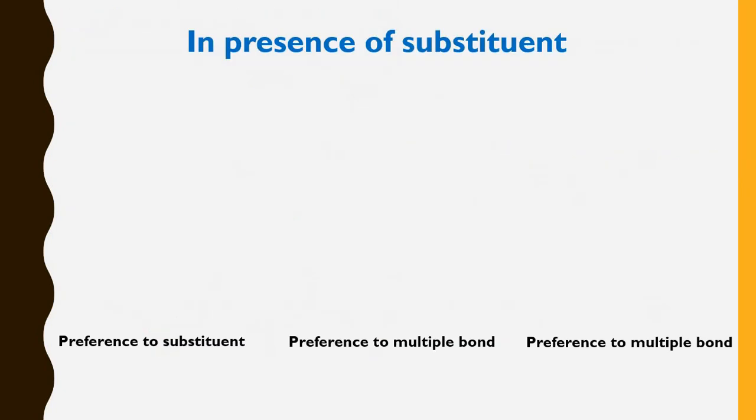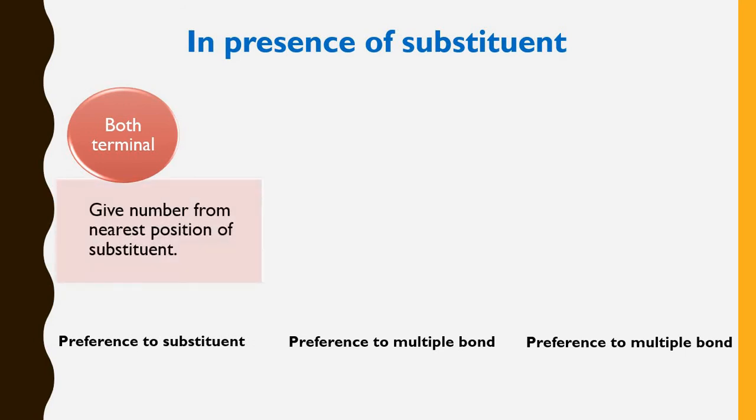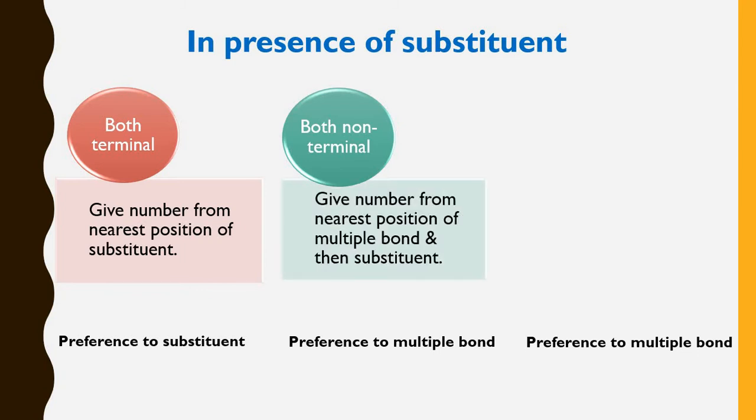Now we'll see what the preference is if substituents are present. You have to give the preference to the multiple bond, but in an exceptional situation you have to give the preference to the substituent. So what is the first criteria? If both the multiple bonds are at the terminal side, then give numbers from the nearest position of the substituent. Then if both the multiple bonds are non-terminal, then you have to give the number from the nearest position of the multiple bond and then consider the substituent.